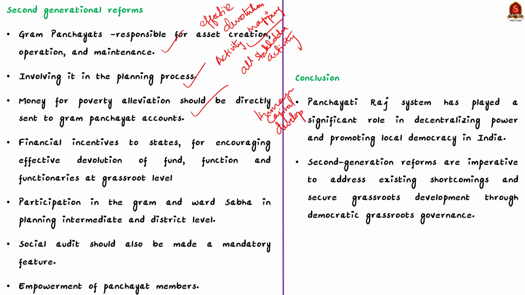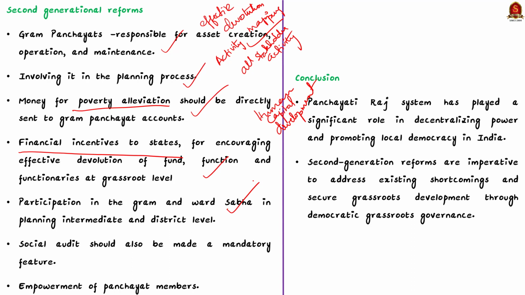Secondly, the massive amounts of money earmarked for poverty alleviation should be sent directly to Gram Panchayat accounts. In addition to this, states have to be provided with financial incentives for encouraging effective devolution of funds, functions and functionaries at grassroots levels. Apart from this, district planning based on grassroots inputs received from the village, intermediate and district levels through people's participation in the Gram and Ward Sabhas should be made operational.